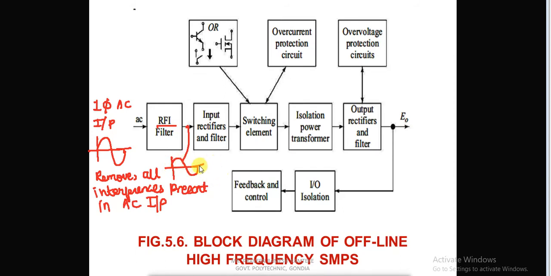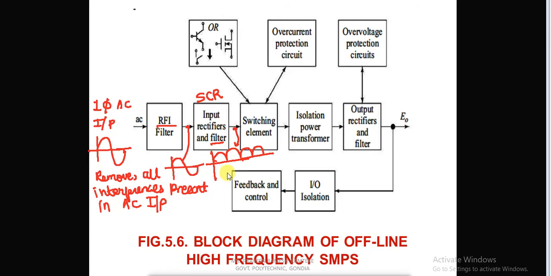Now this pure AC is fed to the rectifier. This rectifier basically is silicon controlled rectifier based. In addition to this rectifier, we are using filters. So what is the output of the rectifier? The output of the rectifier will be pulsating DC. Obviously it must be full wave to have higher efficiency.